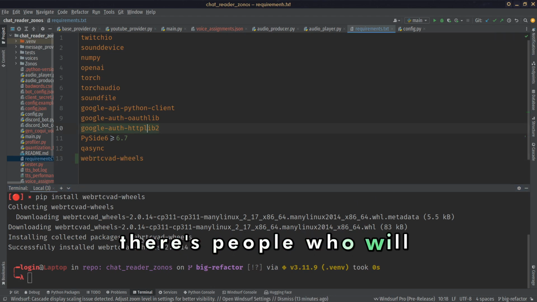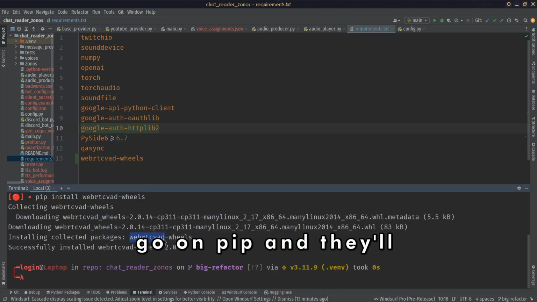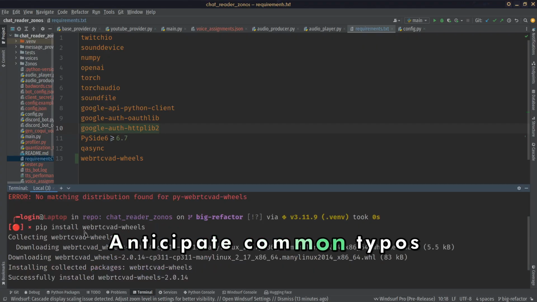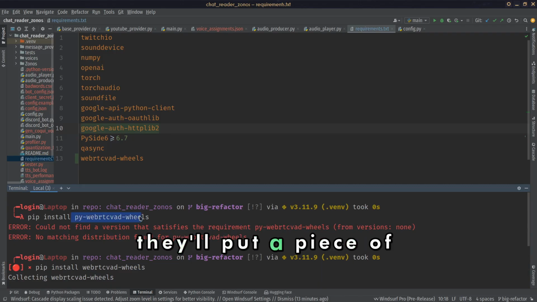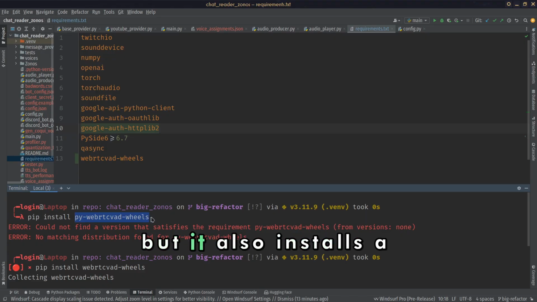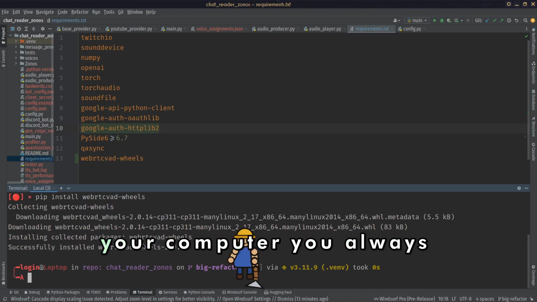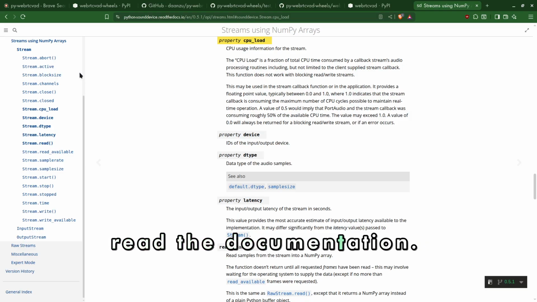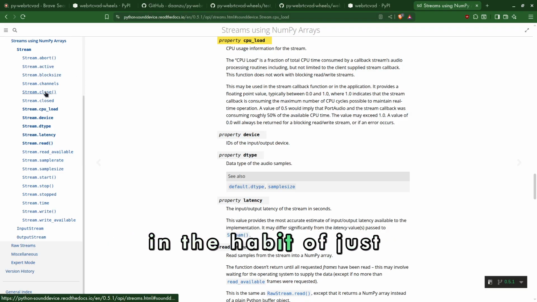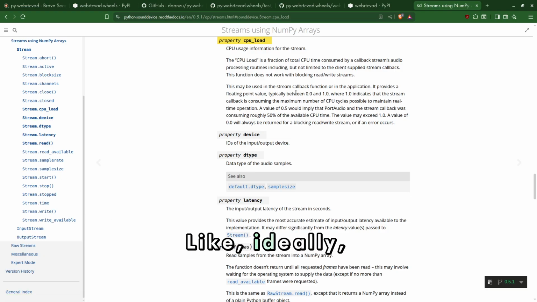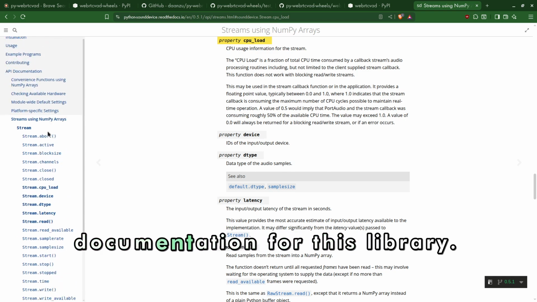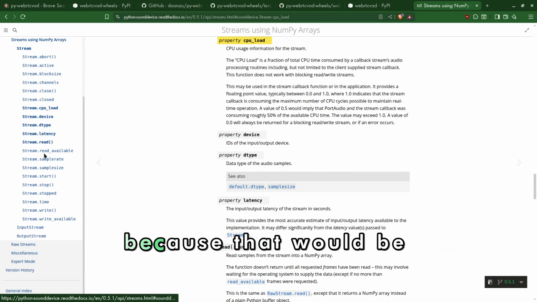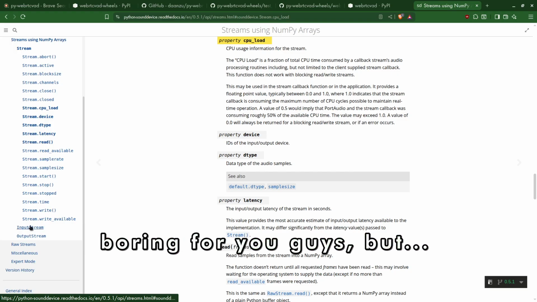Because there's people who will go on pip and they'll anticipate common typos or other such mistakes like this, and then they'll put a piece of software in there that's a mirror of the actual thing, but it also installs a crypto miner on your computer. You always read the documentation, because it's easy to get in the habit of just looking at... Like, ideally, if I wasn't on stream, I would just sit down and read the entire documentation for this library. Not going to, because that would be boring for you guys, but...